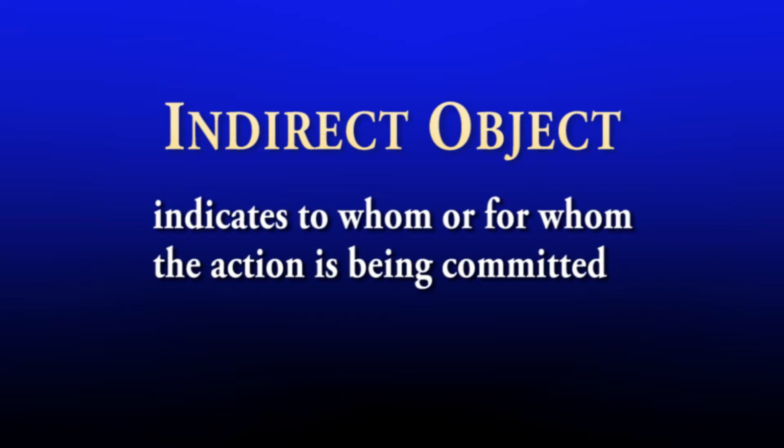Active sentences that have direct objects may also accommodate indirect objects. An indirect object indicates to whom or for whom the action is being committed. You can have an indirect object only when there is a direct object. Here are a few examples of active sentences with indirect objects.